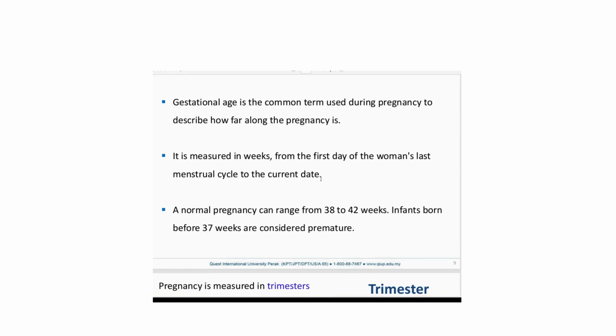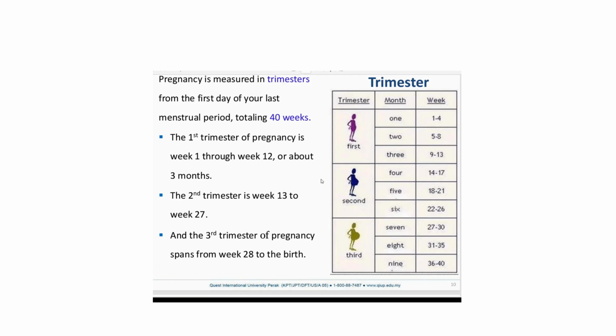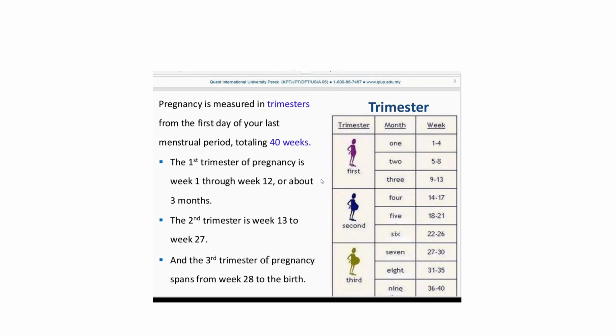Right. Then you have to know about trimesters, right? Pregnancy is measured in trimesters. Some people pronounce it differently, it doesn't matter. It's simple: first trimester is week 1 through 12 weeks, that means week 1 to 3 months, up to 3 months.